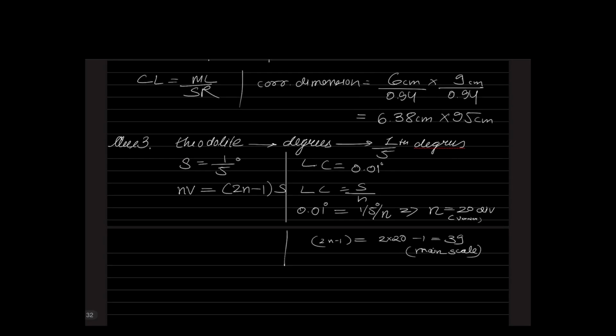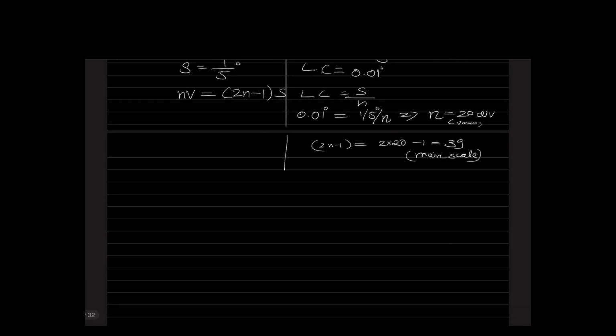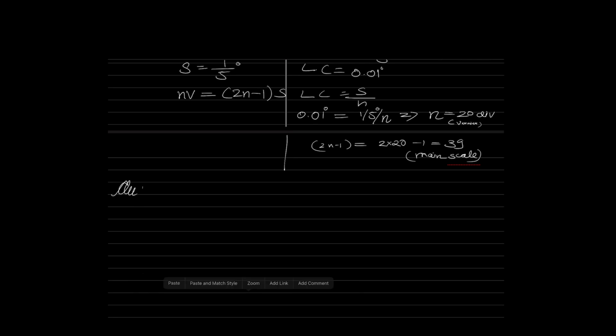Question number 4. The plan of a map was drawn to a reduced size in such a way that a line originally 100 mm now measures 90 mm. The original RF of the plan was 1:500. The revised RF is dash. We have tried the same model of problem in the classroom, but I'm not going to discuss this. Please go back and try it yourself. Move on to question number 5 and please try it.